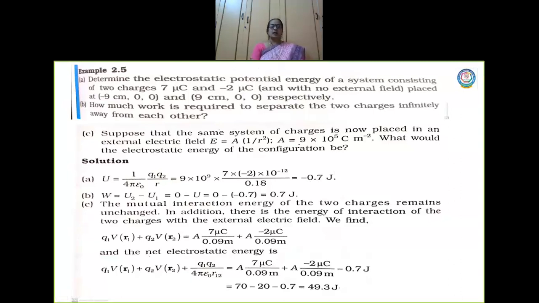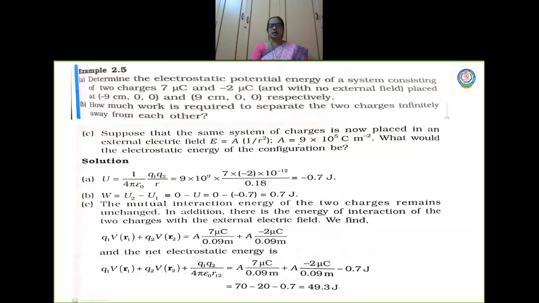Second question. How much work is required to separate the two charges infinitely away from each other? Now I need to do some work to separate the charges infinitely away. Infinitely away means I need to shift the charges to infinity. So what is the potential at infinity? Potential at infinity is 0.